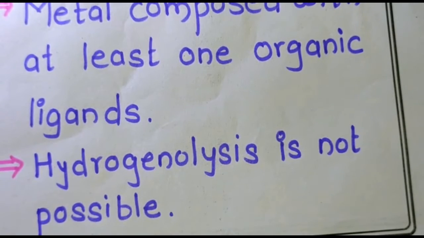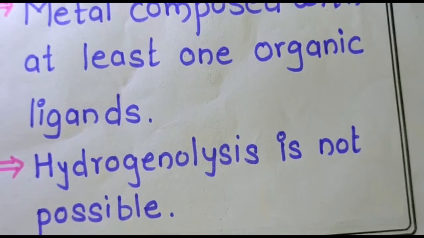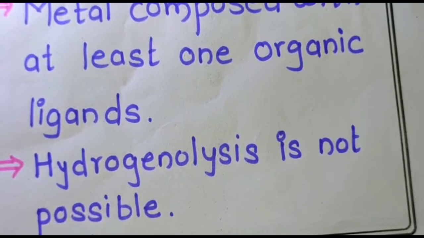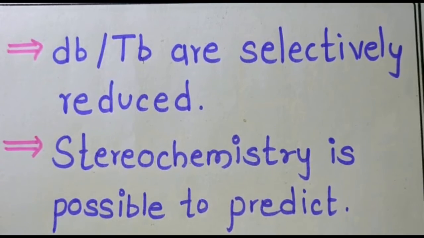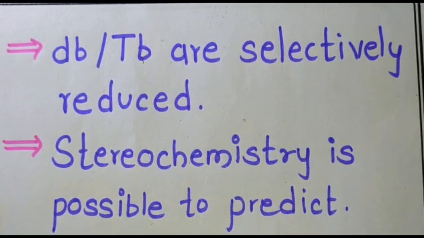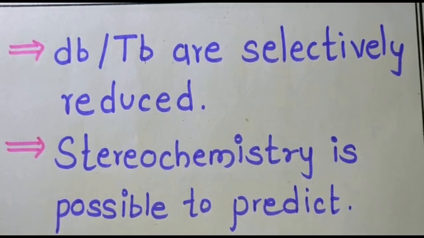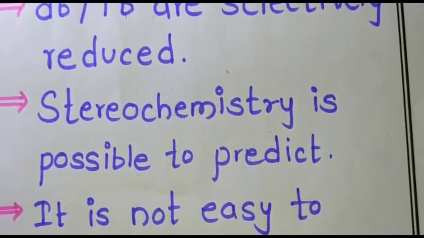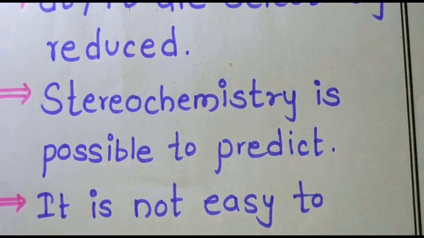Now, the next point is that the double bond and triple bond are selectively reduced when the homogeneous catalytic hydrogenation is carried out. So, remember that the double bond and triple bond are selectively reduced. The stereochemistry is possible to predict for the homogeneous catalytic hydrogenation. So, the reagent is the Wilkinson catalyst for the